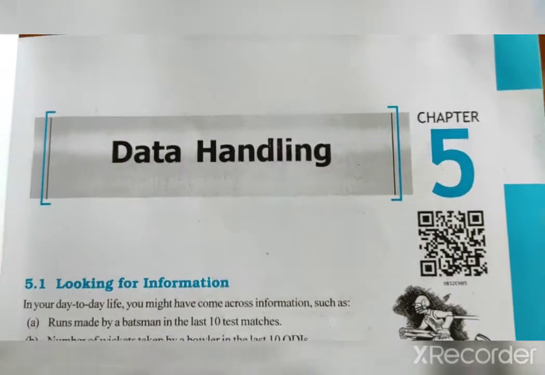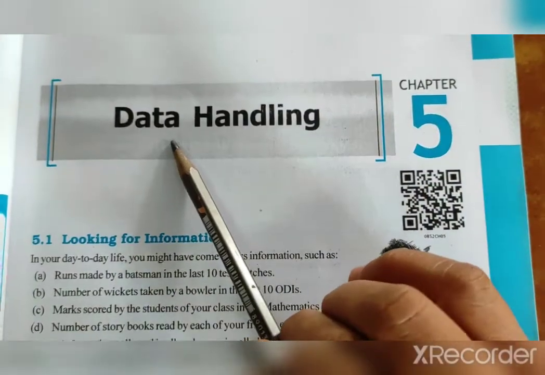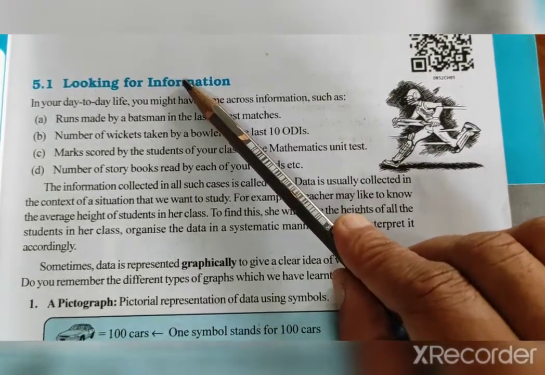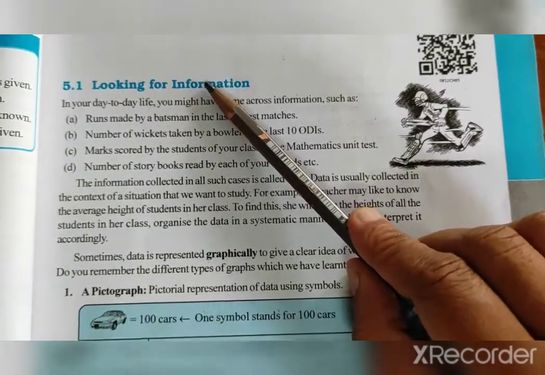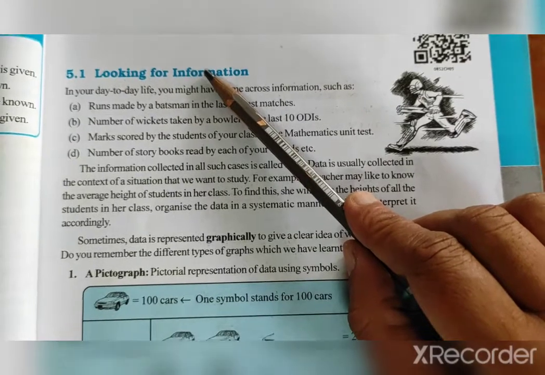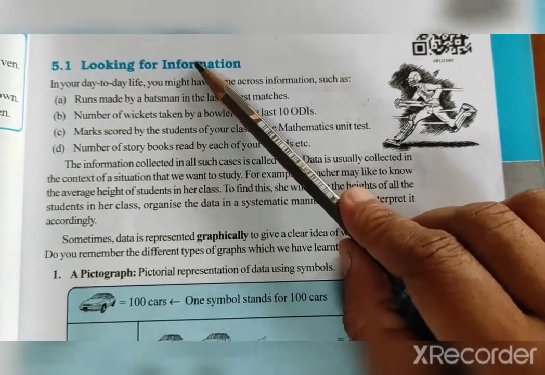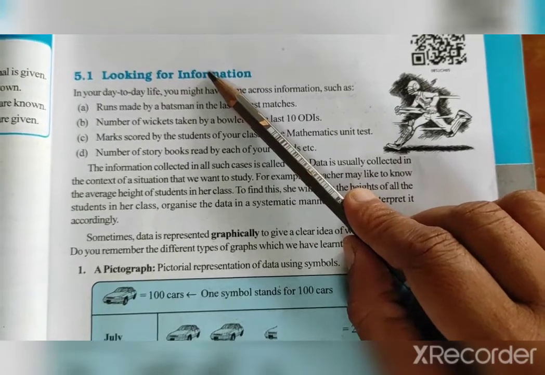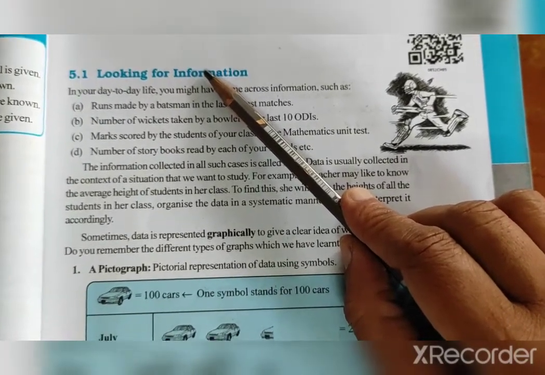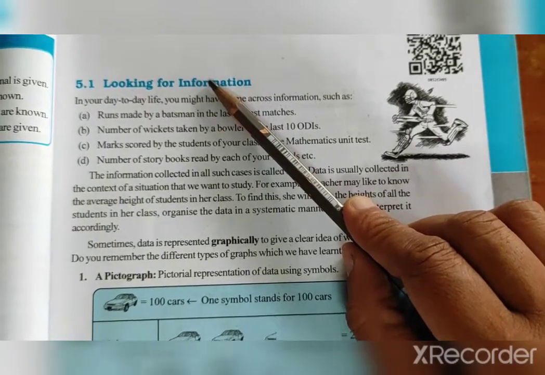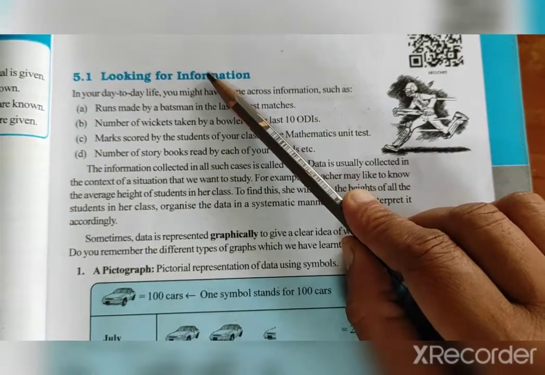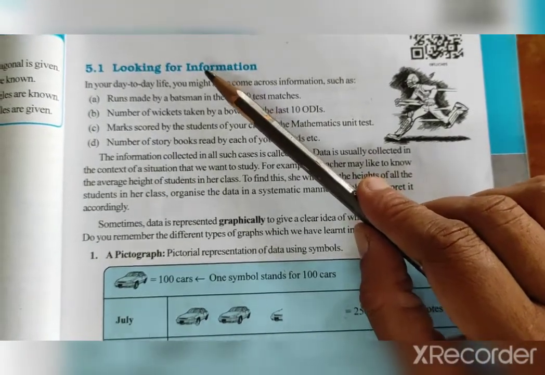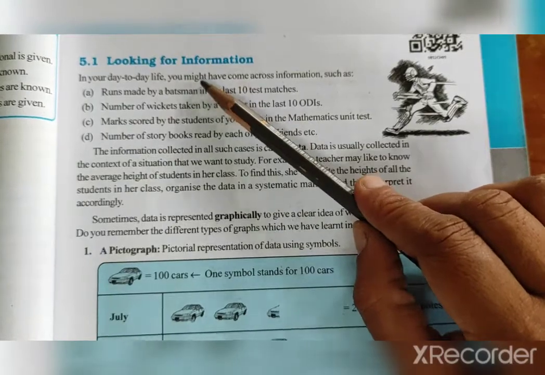Now let us start a new chapter, chapter 5. The name of the chapter is Data Handling, Looking for Information. Children, you have seen graphs in the newspaper, on news channels, and in weather reports. You are all aware of it. The record of the population from 1909 till now. So how do we show all these things in practical life? We show them by data handling.